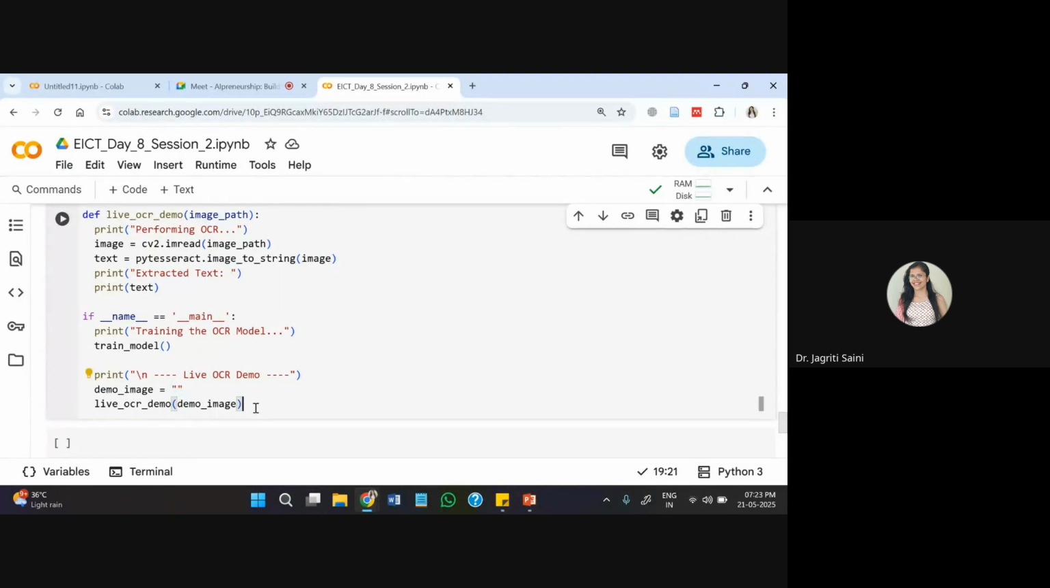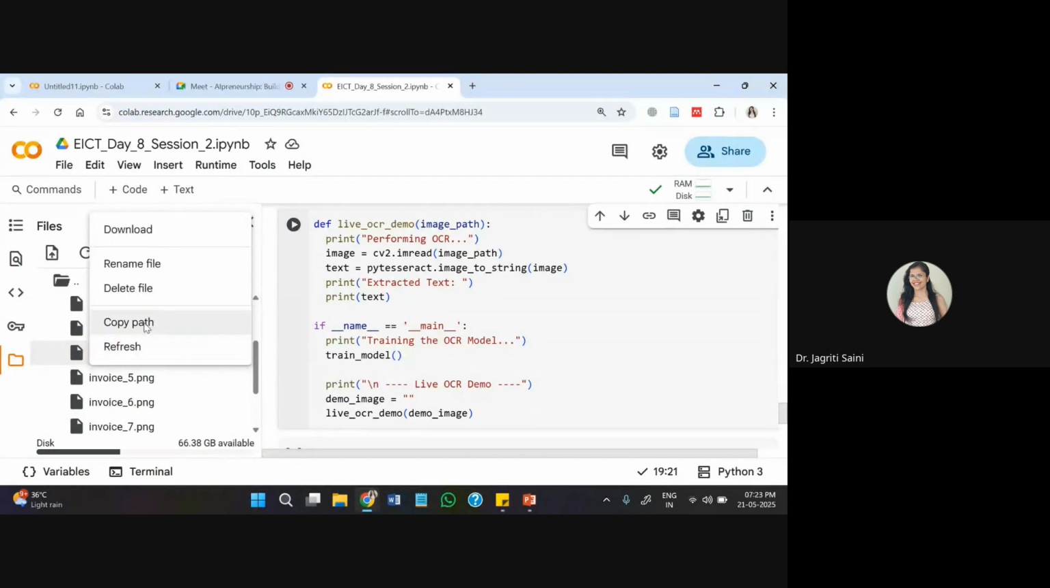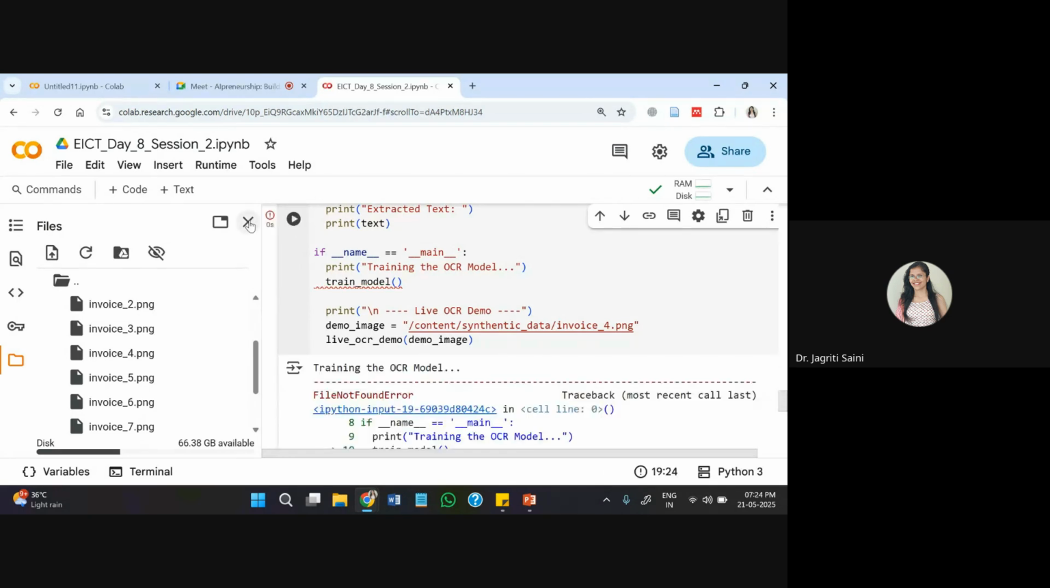So first I'll get a demo image from the synthetic data itself, just to see if it is working fine. Then I'll try to get some additional image also. For instance, maybe image 4 I'll take. I'll just copy its path and try to put it here. And we will try to run this.